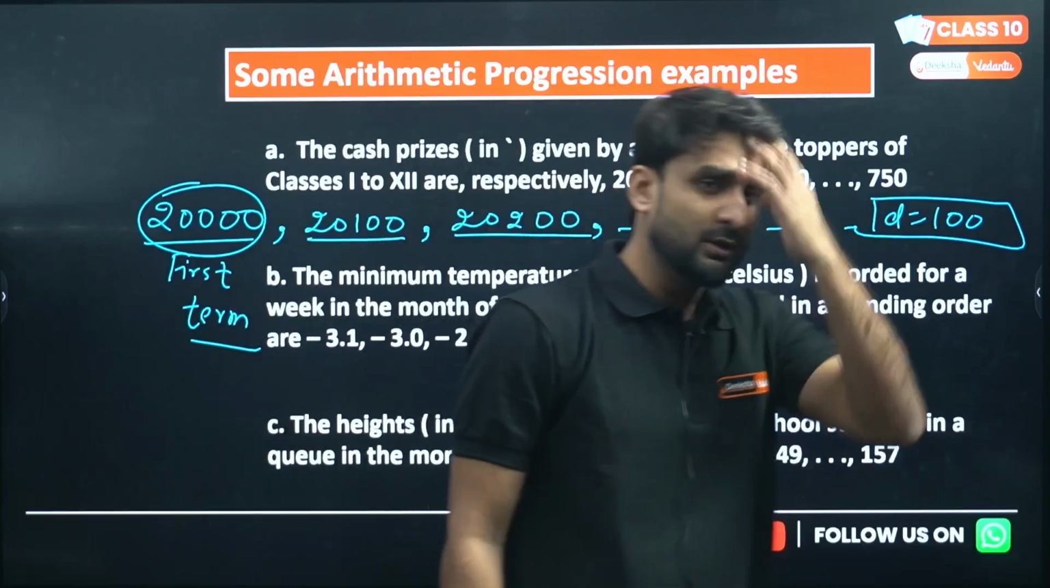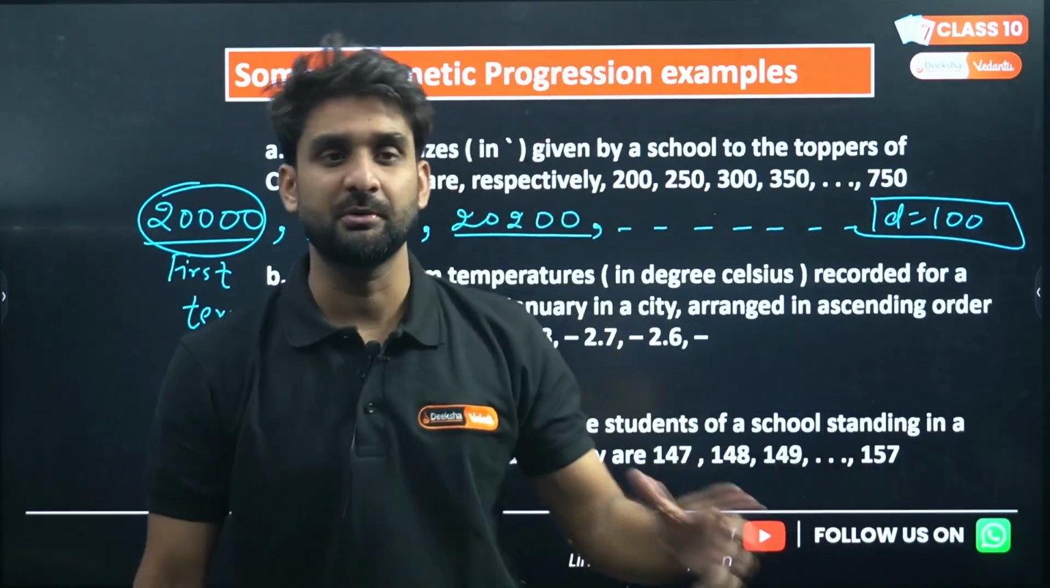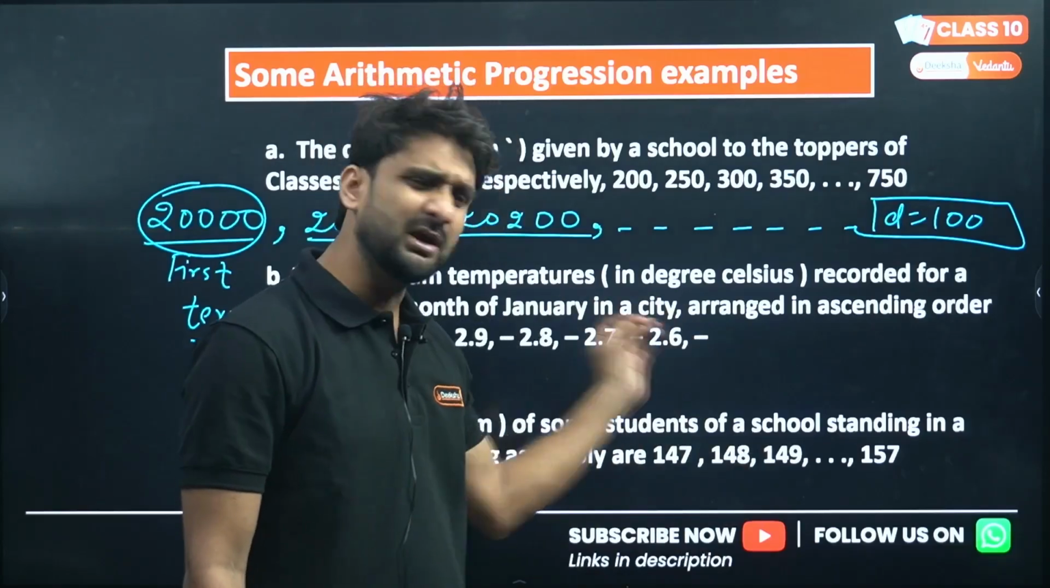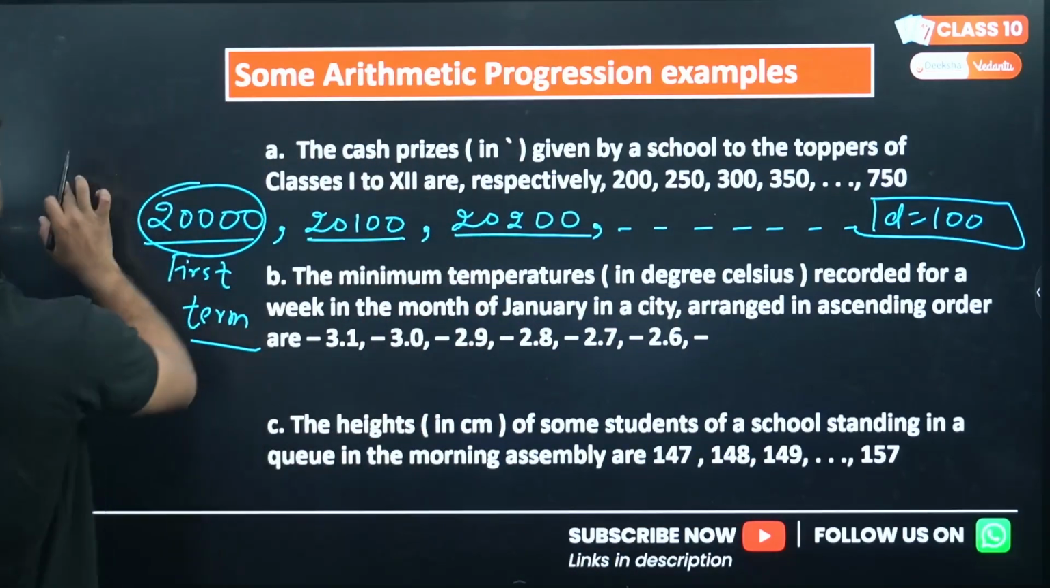Are you getting my point? So arithmetic progression is very important, very relatable. We cannot ignore the concept of arithmetic progression. It is linked with our day-to-day life. And that is the reason why I'm giving you a few examples here. So look at the first example.